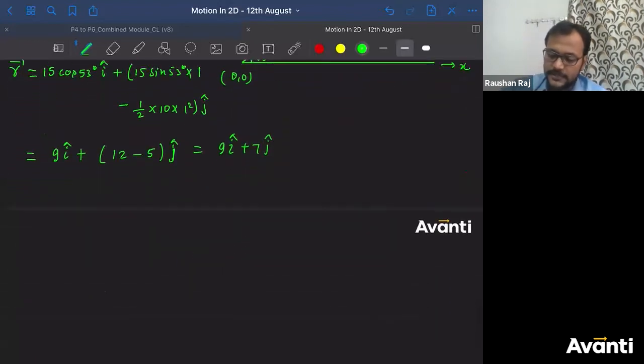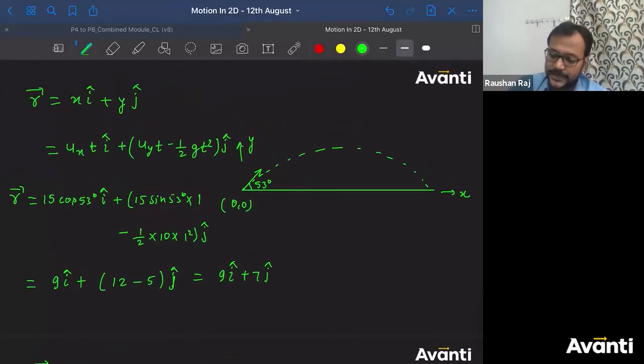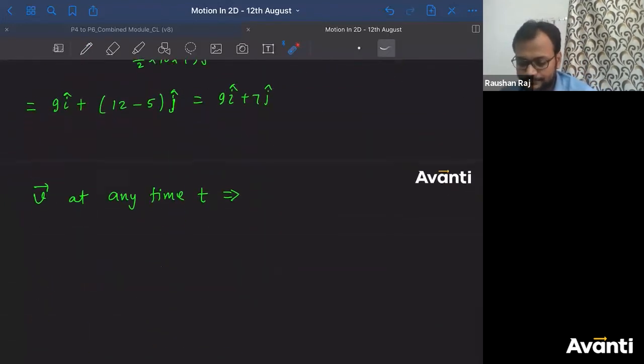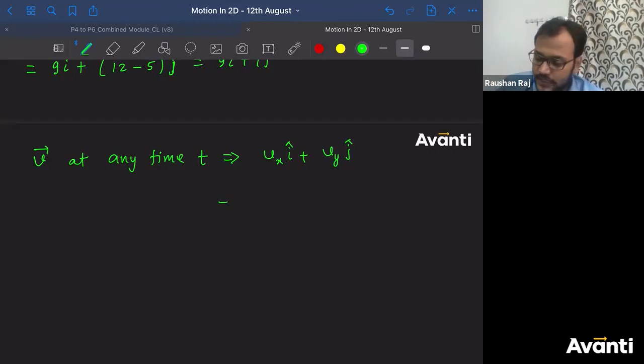Now tell me guys, what will be the velocity at any time t? You can differentiate this part, ठीक है, इसको differentiate this part अलग अलग से. और क्या करेंगे, बच्चा लोग? Velocity at any time t क्या लिखेंगे? It will be vx i cap plus vy j cap. Tell me guys, what is vx? Along the x direction no acceleration is there, so it will be equal to ux. What will be vy?